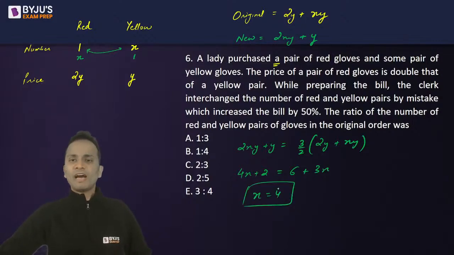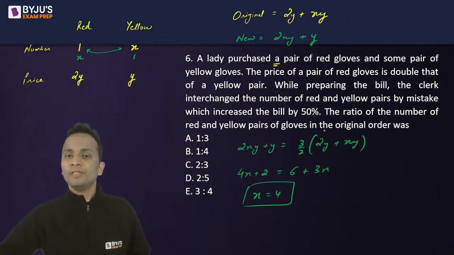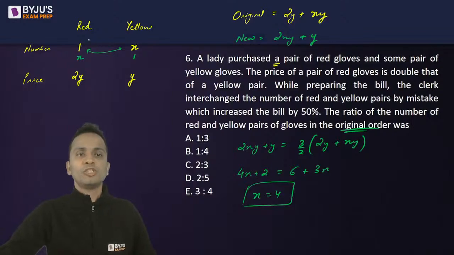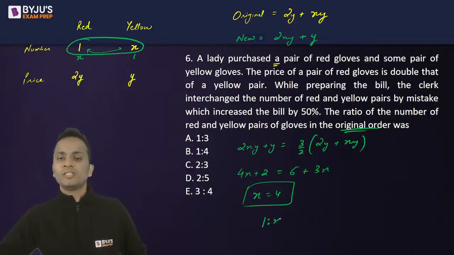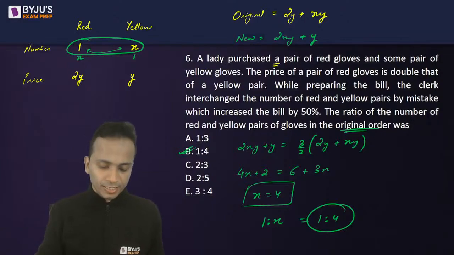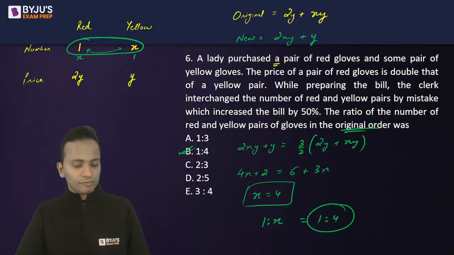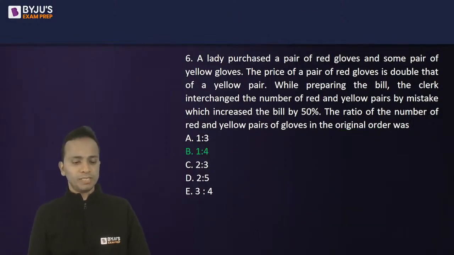Now, what do we have to calculate? The ratio of the number of red and yellow pairs in the original order. So in the original order, the ratio is 1 is to X, that is equal to 1 is to 4. So 1 is to 4, that is option B, correctly given by Gaurav Jain and Shubham Agarwal. So two correct answers. Yes, the correct answer is option B. All right, so that was question number 6.